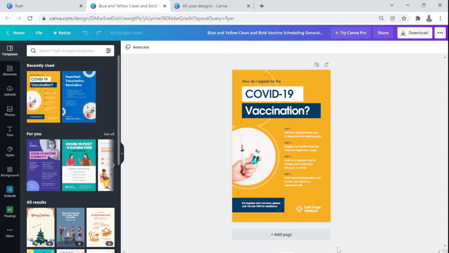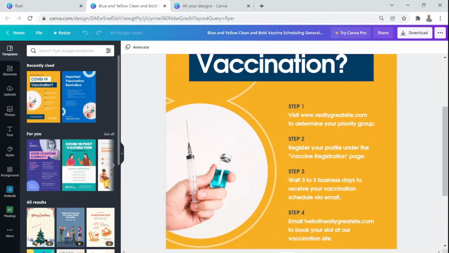Now you might find, oh, this is a very small size. You know, the view size is very small. At the bottom you can see 33% on my screen. Maybe it is the same percent there. You can increase the size.